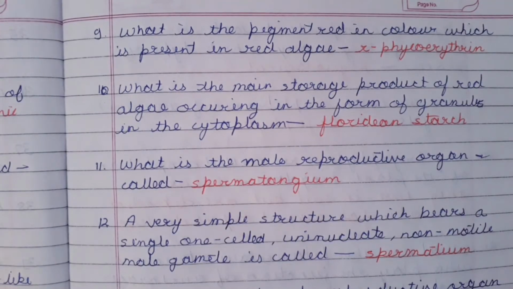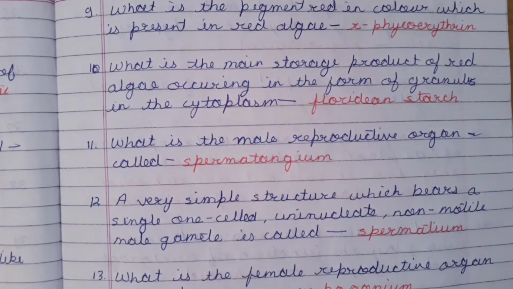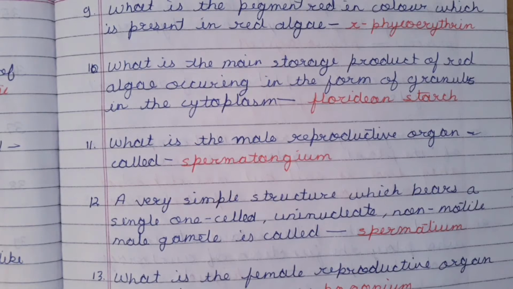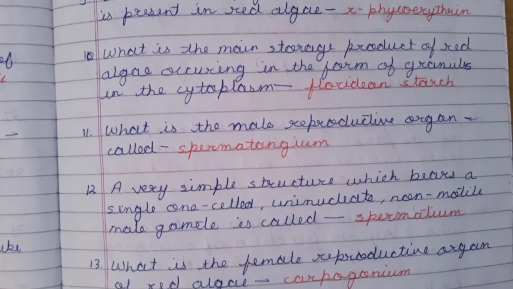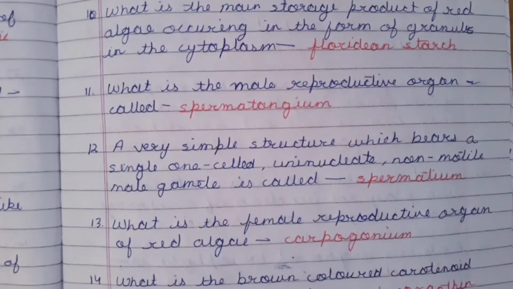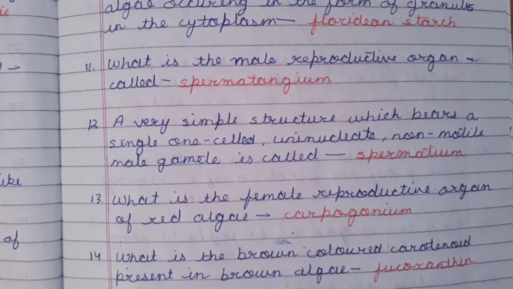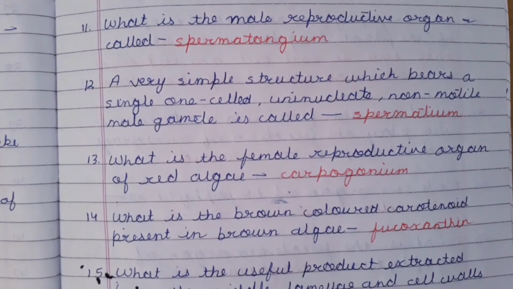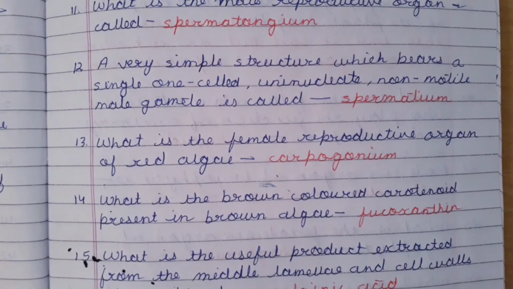Next point. What is the pigment red in color which is present in red algae? It is R-phycoerythrin. Next point. What is the main storage product of red algae occurring in the form of granules in the cytoplasm? It is floridean starch. Next point. What is the male reproductive organ called? It is called spermatangium.